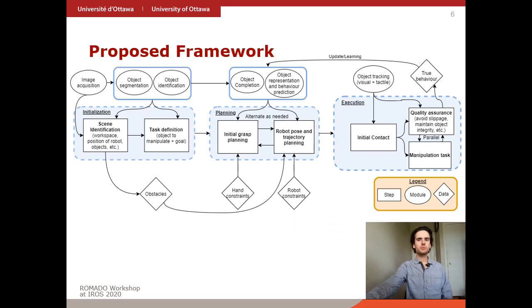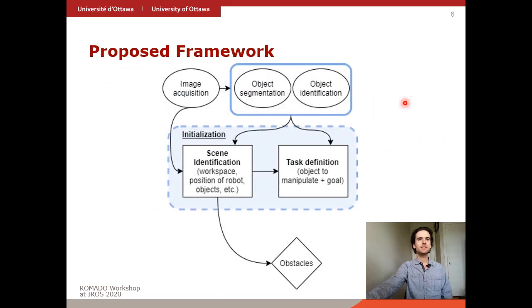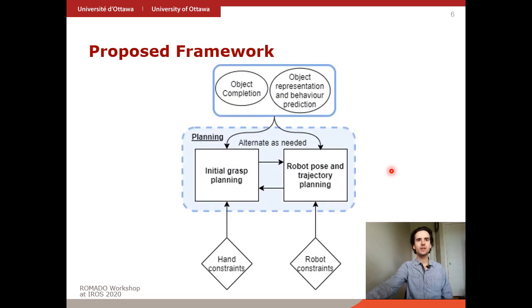The framework that we propose to address some of these limitations is divided in 3 main steps, namely initialization, planning, and execution. In the initialization step, we use mainly data from an image acquisition module to identify the workspace, position of the robot, of the object, and of any obstacles that need to be avoided. This is information that's needed to actually define the task that's going to be performed. In the planning phase, we use any prior knowledge we have of the hand, robot, and of the object to plan the grasp and robot pose and trajectory that will allow us to complete the task.